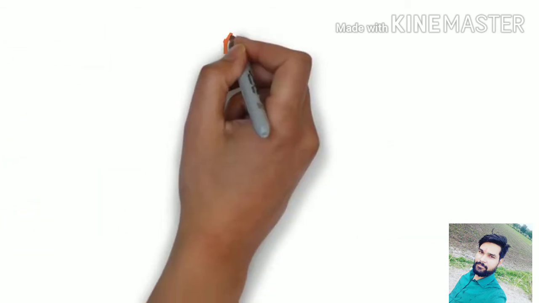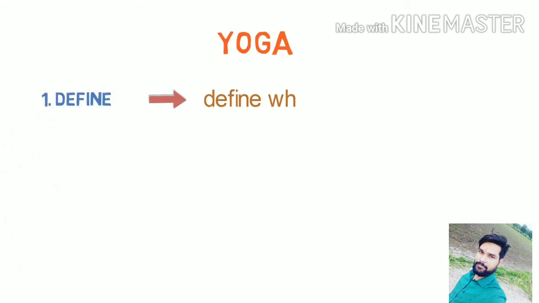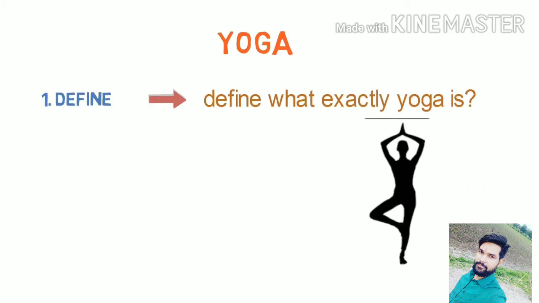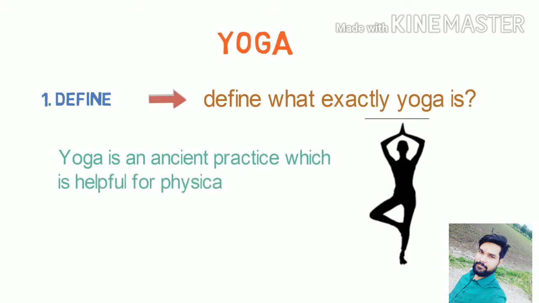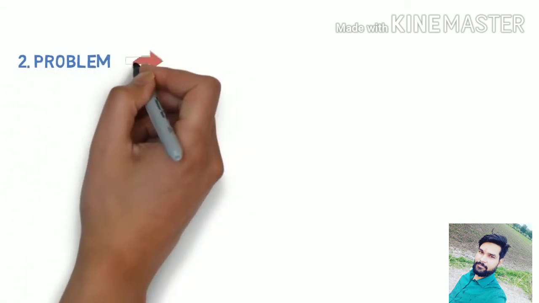Suppose we are asked to write a paragraph on yoga. Then how can we apply the template that we just learned? Let's look into that. The paragraph is on yoga. What is the first step? The first step is to define what exactly is yoga. Here you have to specify what yoga is all about. You can write in this way. Yoga is an ancient practice which is helpful for physical and mental well-being of mankind.